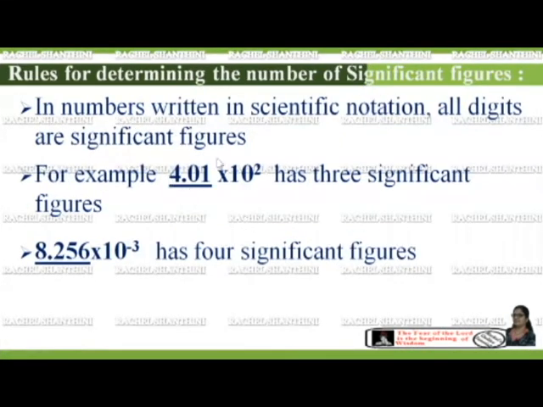All the numbers in the scientific notations are significant figures. For example, 4.01 into 10 to the power of 2 has three significant figures. 8.256 into 10 to the power of minus 3 has four significant figures. So all the numbers in the scientific notations are significant figures.